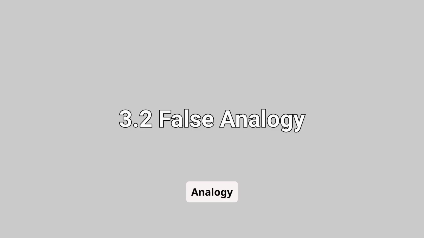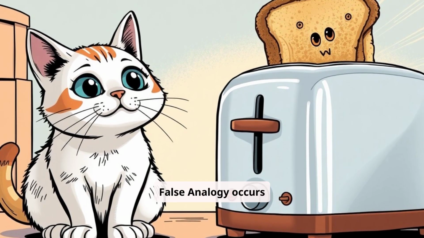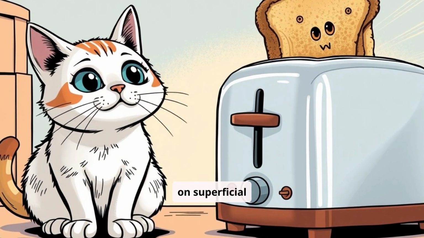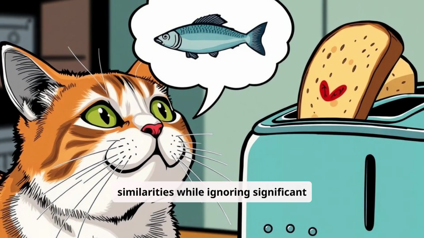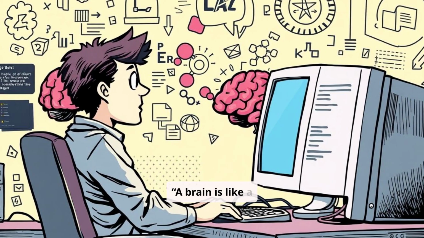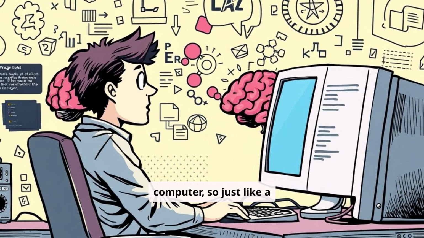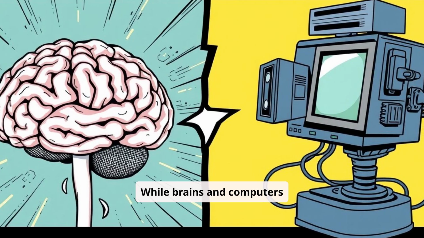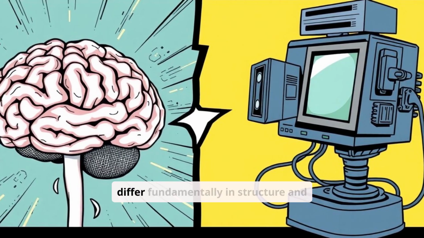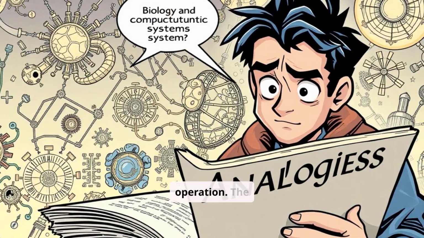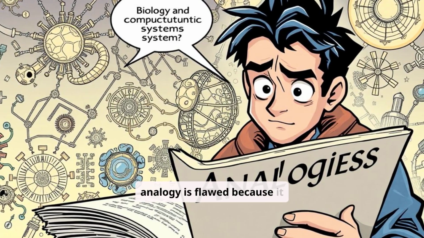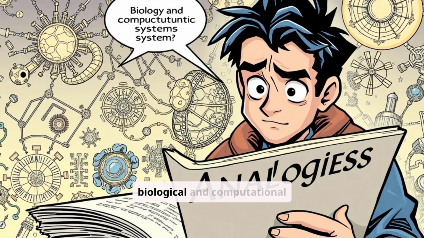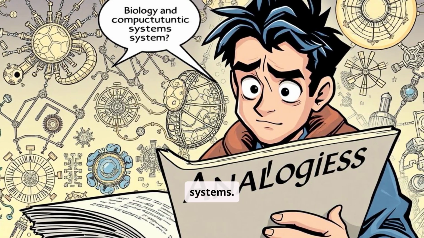3.2 False analogy. False analogy occurs when two things are compared based on superficial similarities while ignoring significant differences. Example: a brain is like a computer, so just like a computer, it must be programmed to function. While brains and computers share some features, they differ fundamentally in structure and operation. The analogy is flawed because it oversimplifies complex biological and computational systems.